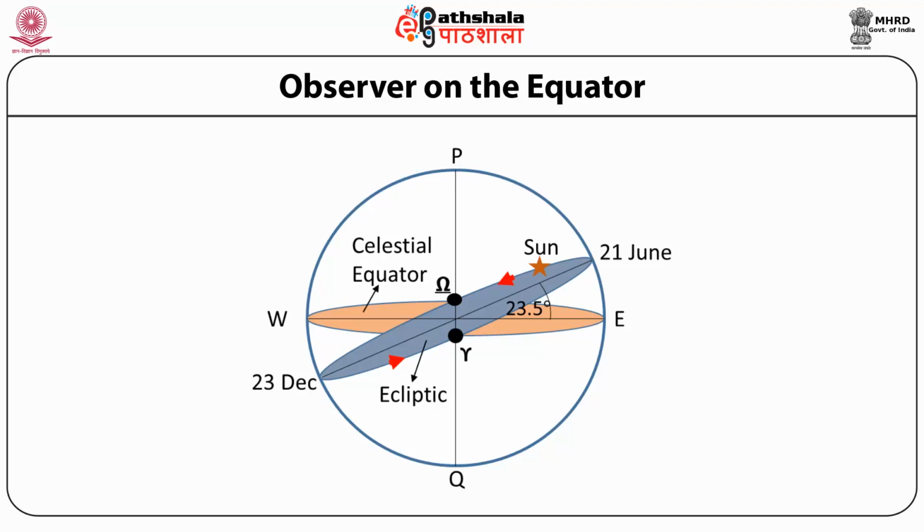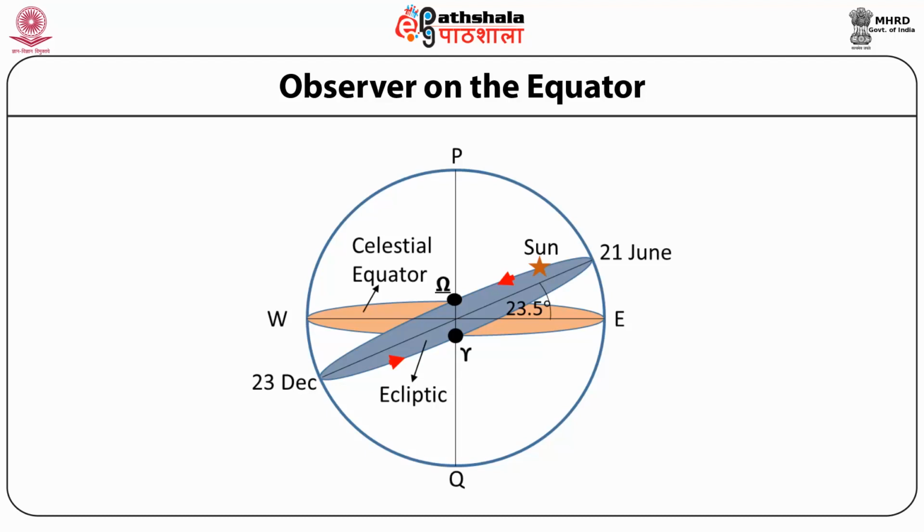We on Earth do not feel this motion, and it appears as if the Sun is going around the Earth. This apparent path is called the ecliptic. The projection of the ecliptic on the celestial sphere makes an angle of 23 degrees and 27 minutes with the equator. The Sun takes 365 days to go around the Earth. This implies that it takes around 365 days to make a round trip of 360 degrees. This also implies that the Sun is moving at the rate of 1 degree per day.